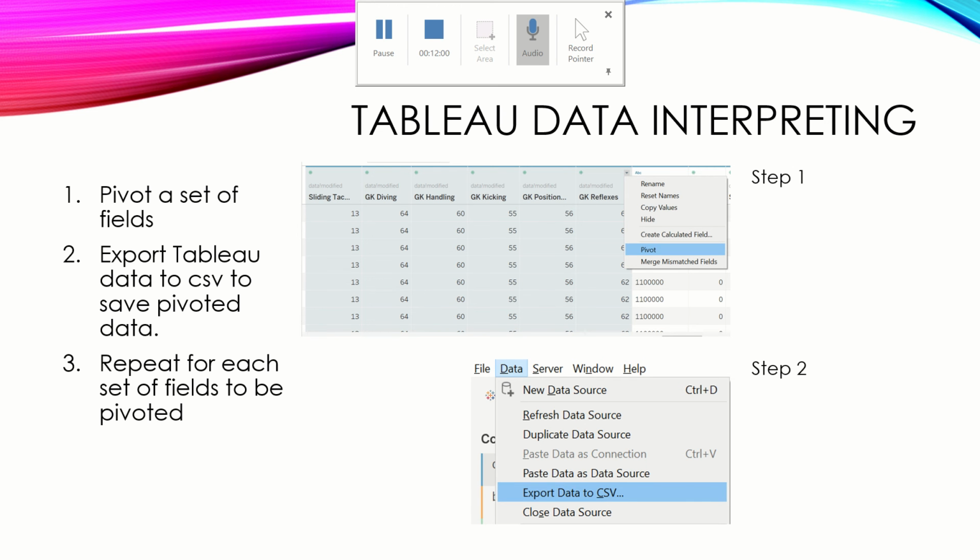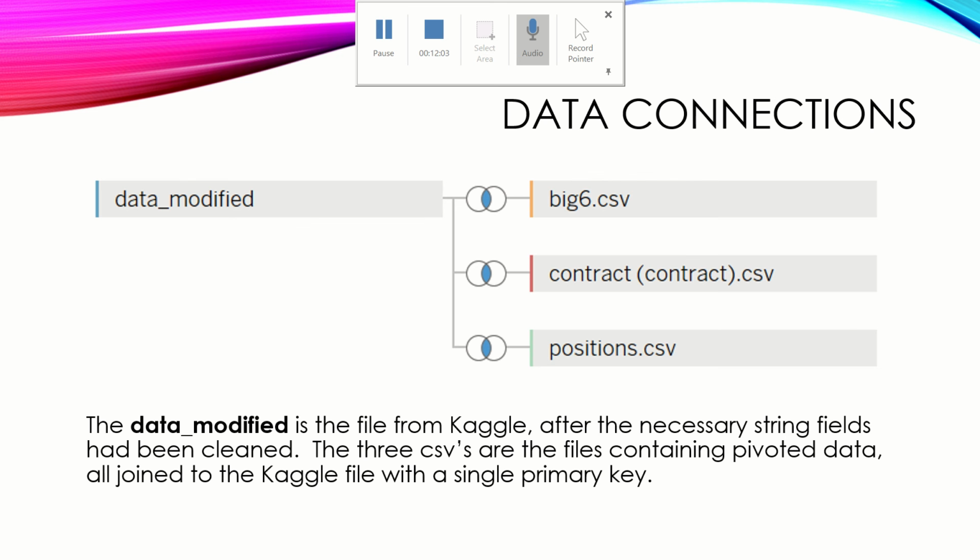And if you do that a few times, you end up with a data connection that looks something like this, where I have my original data, called data modified here because that's after I did some cleaning, and then it's connected to essentially copies of itself again, but each one is named after the type of data that's in the pivot. So that first one, big 6, is for the 6 key statistics that have been put into pivoted fields so that I can run a radar chart on them. Similarly with the positions data, and finally with the contract CSV, that allows me to have a nice contract table that you see at the bottom of the player screen.